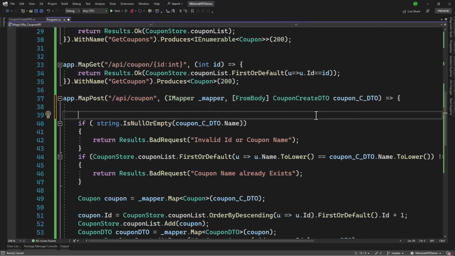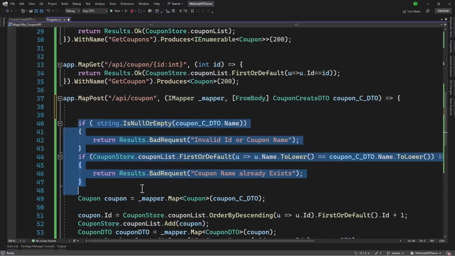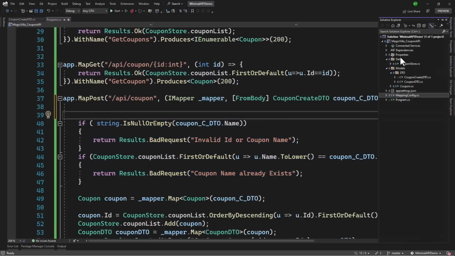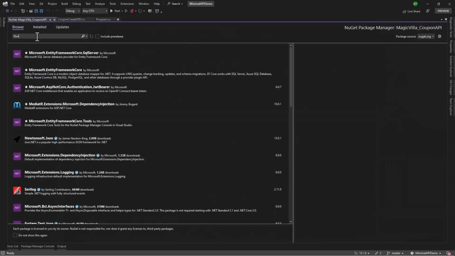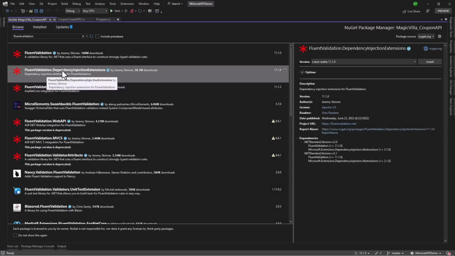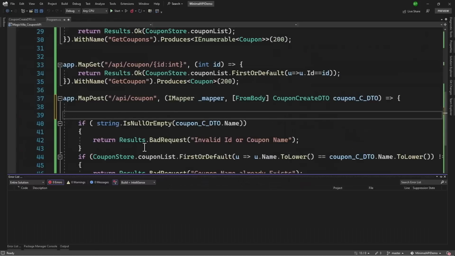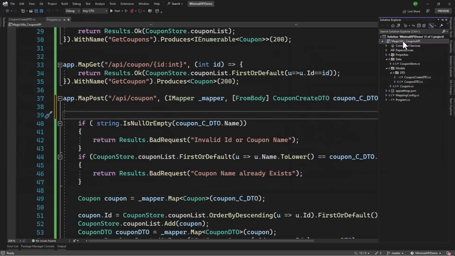It might be in the future, but that is not there in the roadmap. And the idea is to keep it minimal, so if you require validation, you can of course add your custom validation. Like right here, we have the bad request and so on. But if you want to use something else like Fluent Validation, you can also add that in your API project. In order to add that, we will be adding a NuGet package. So right here, we will search for FluentValidation. We will be installing the FluentValidation.DependencyInjectionExtensions. Perfect, that looks good.